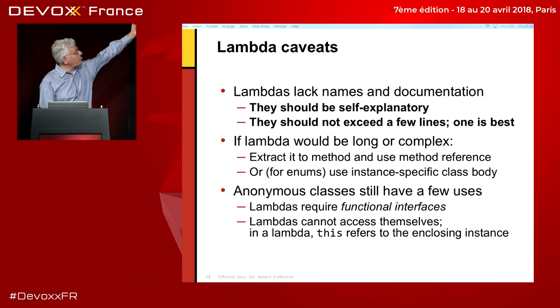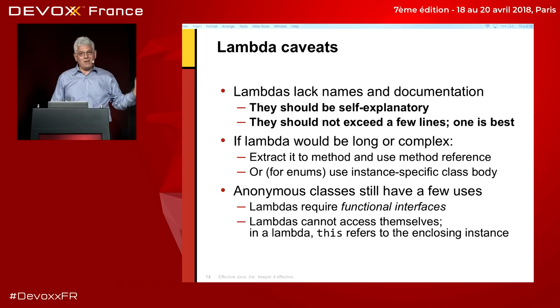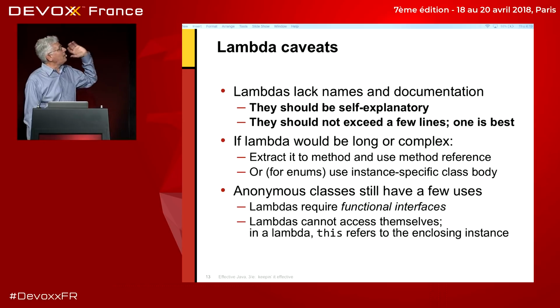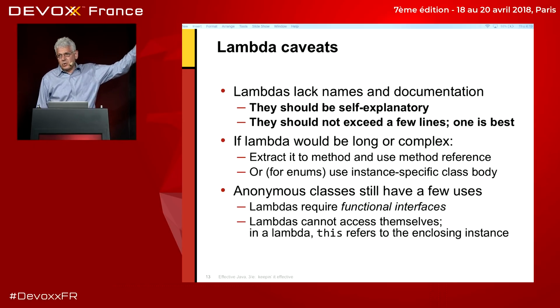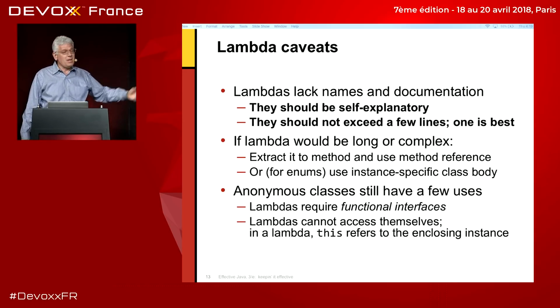So, caveats. First of all, lambdas lack names and documentation. They are anonymous little blobs of code, and if the reader of your program cannot, by inspection, know what the lambda does, then you shouldn't be using a lambda. If it exceeds a line or two, you shouldn't be using a lambda. So what do you do?